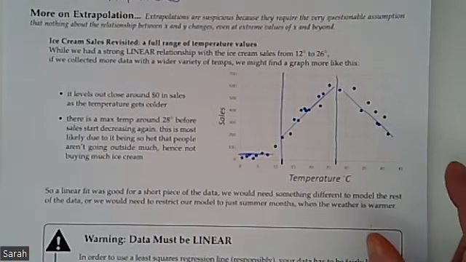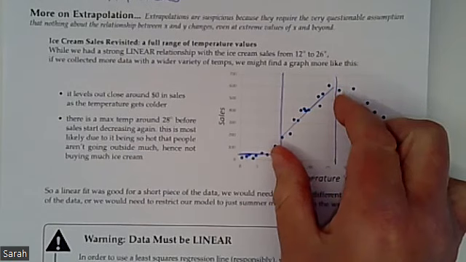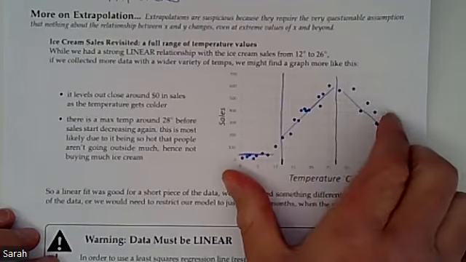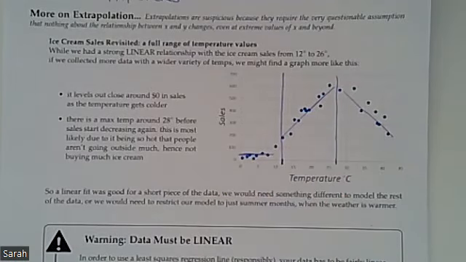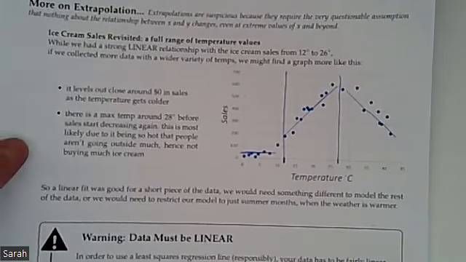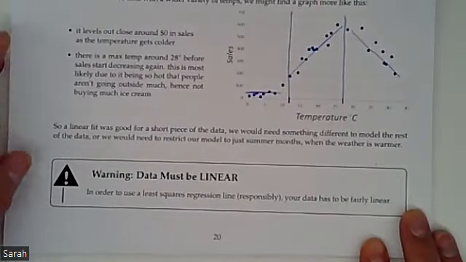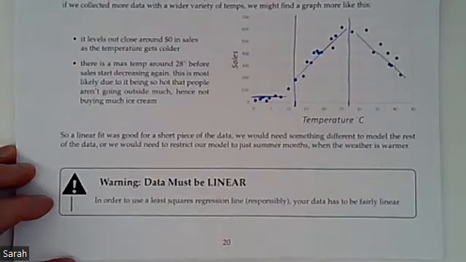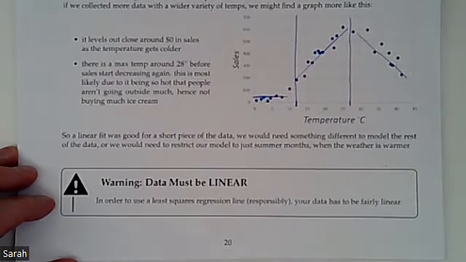So it is possible, if we really define our interpolation well, to just use a small piece of our graph that has a nice linear fit. But that's the reason we don't use X values outside of where our data points are. It's because we don't know what's happening outside of that area. All right, so with that in mind, our data has to be linear or fairly linear. It has to look reasonably straight in order to use this linear regression line.